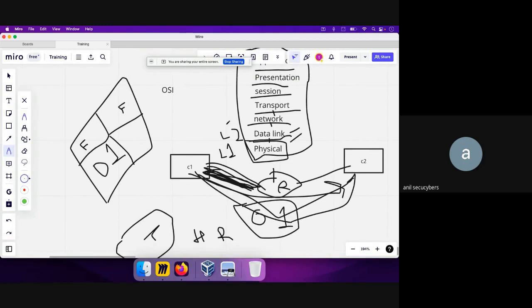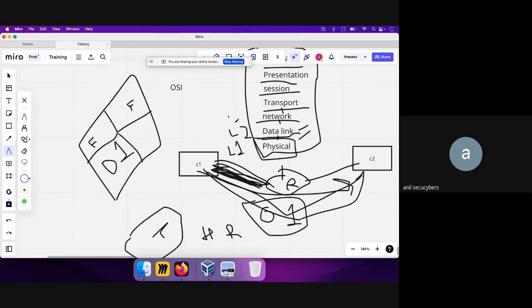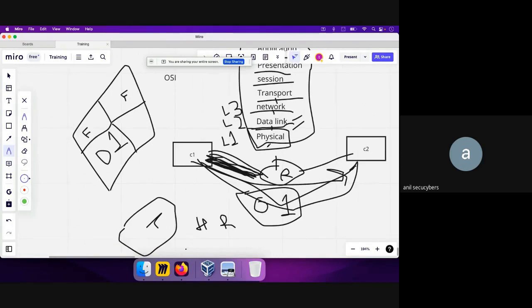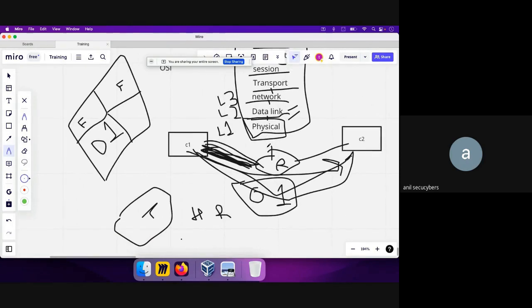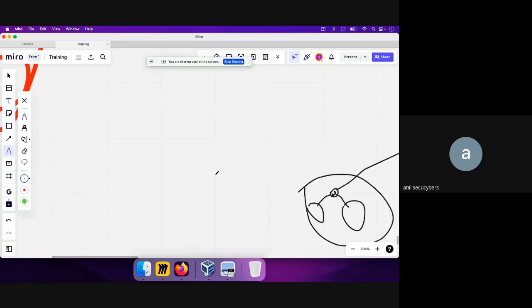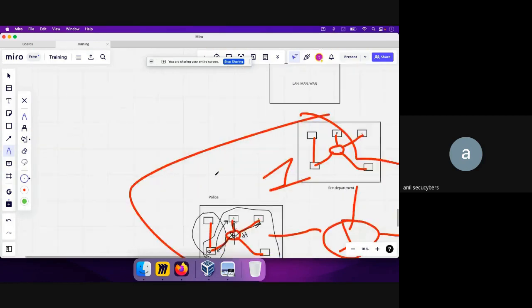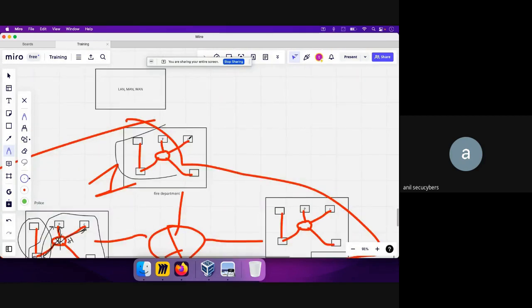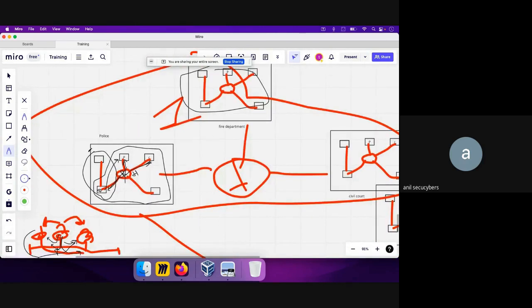Now let's go to the network layer, which is L3, which we also call L3. So what is L3 all about? L3 is actually responsible for routing data packets between devices on different networks. Okay, so let's say this is one local LAN over here, and there's another LAN over here. So this network is different from this network.